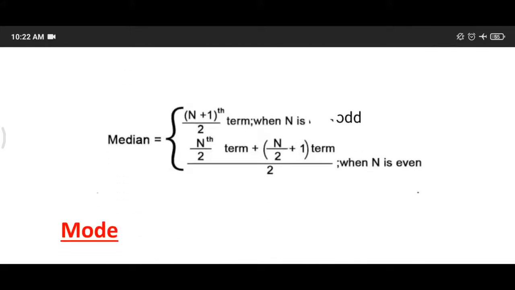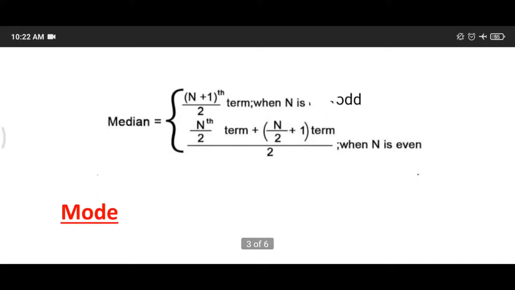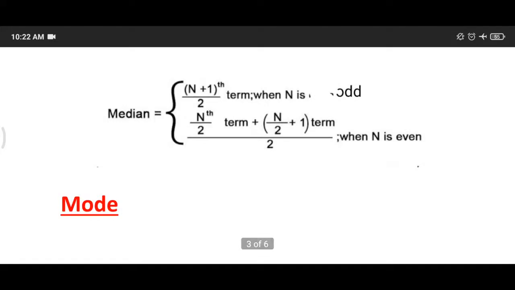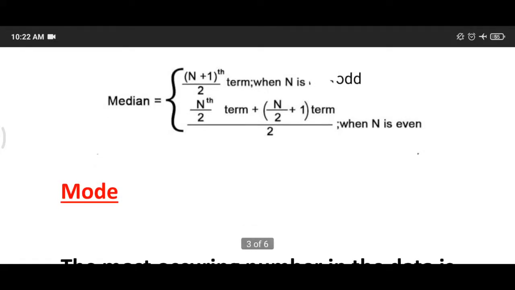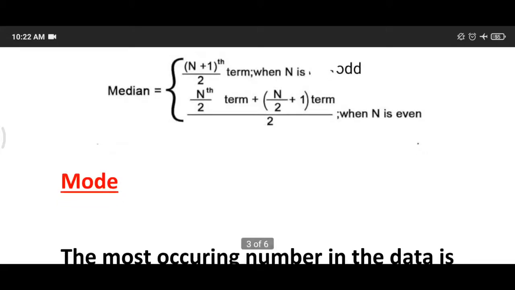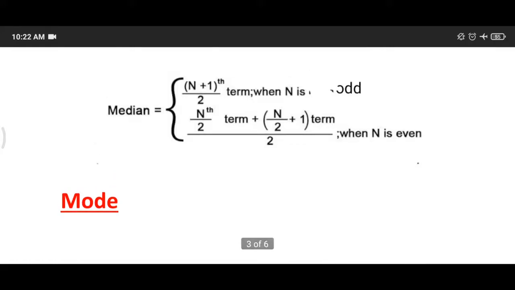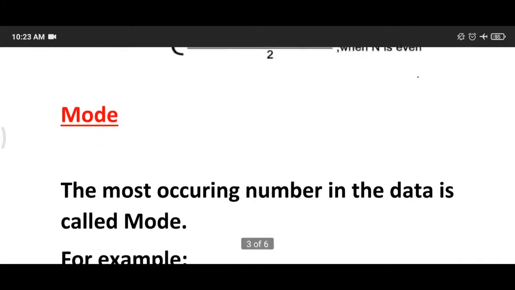Here you can see number 1, n plus 1. Median is equal to n plus 1 upon 2th term when n is odd. N is the number of observations or number of terms. If the number of terms is odd, then we will apply the formula median equal to n plus 1 upon 2th term. Or if the number of terms is even, for example there are 2, 4, 6, 8, 10 terms, then it is even, then we will apply the formula n upon 2th term plus n upon 2 plus 1th term, upon 2.